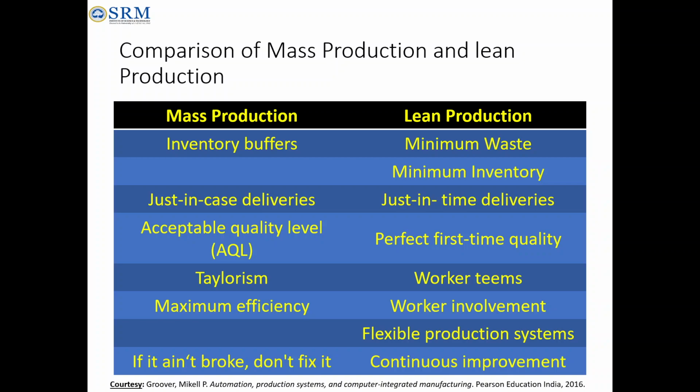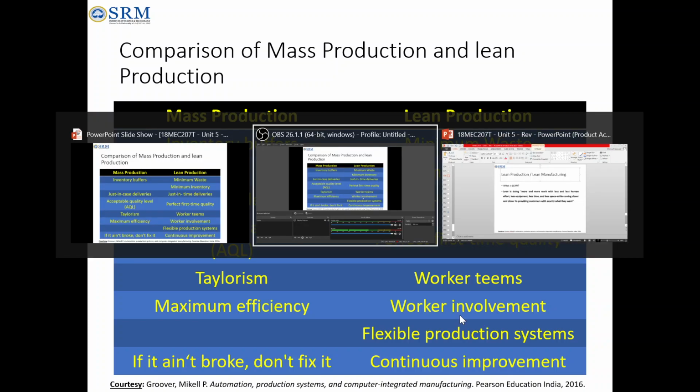In mass production they will be focusing on efficiency, but here they will include flexibility and also the worker environment. They will be bringing in the agile concept again, making the people work together. And in mass production, if something is broken, or there is trouble or some disturbance in the production, without any changes or improvement they will just continue the production. But in lean production, they will always be focusing on improvement. So this is the difference between mass production and lean production.